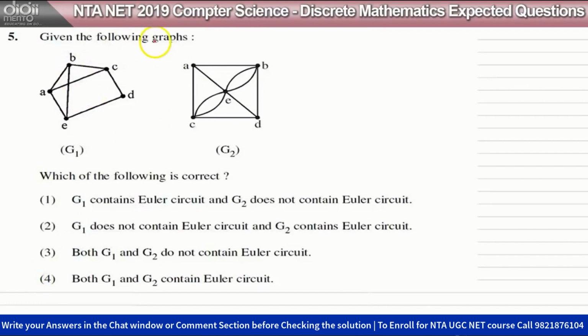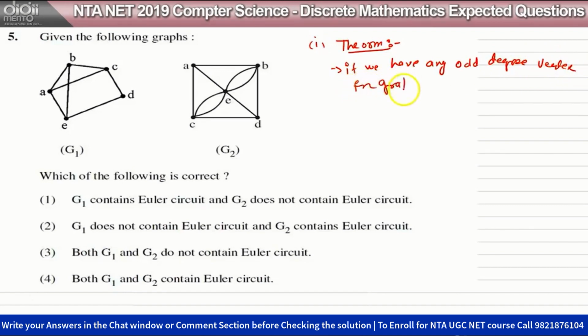Okay, so we know one thing. This is a theorem of Euler graphs, and the theorem is, if we have any odd degree vertex in a graph, then the graph cannot have an Euler circuit. Okay, this is the first thing.